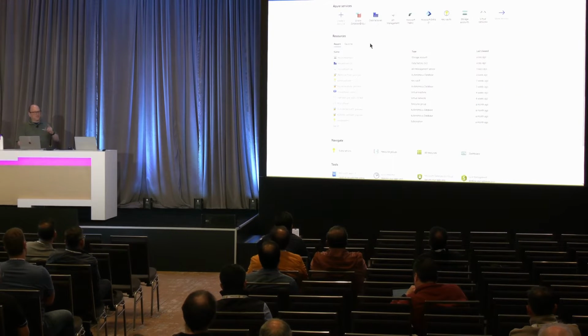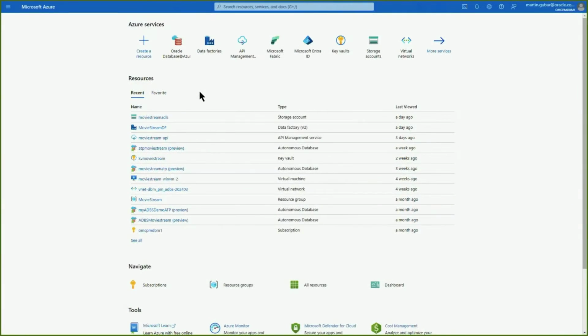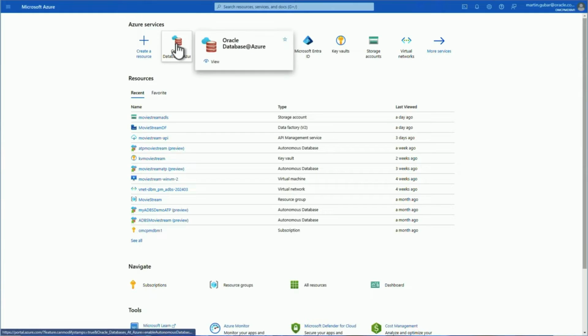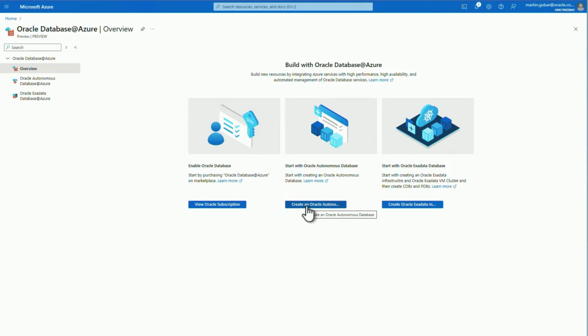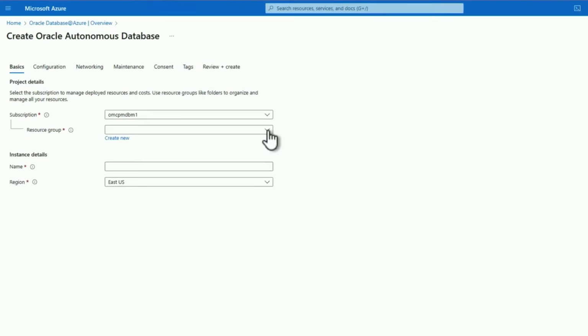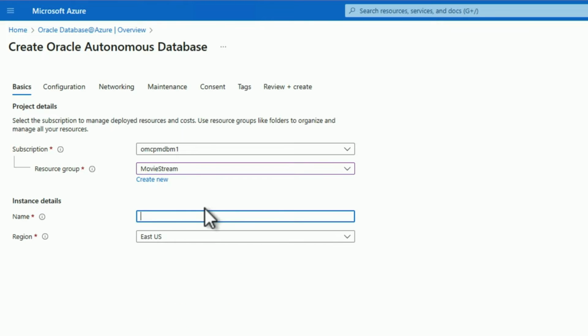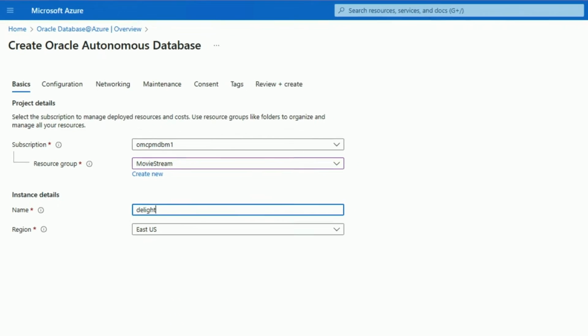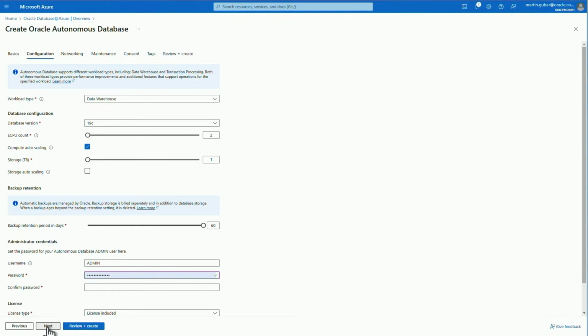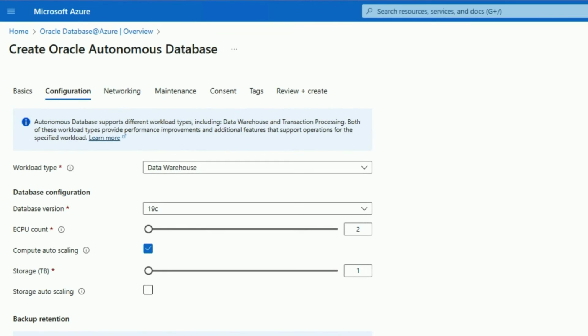So this is the first of a 5-part segment, so it'll be fun. So we're going to start in the Azure portal, right? And you have this new option, Oracle Database at Azure. And what I'm going to do is I'm going to spin up a new database. This all should look very familiar. I'm going to put it in the MovieStream resource group and give it a name. And then I'm going to configure my database, right?